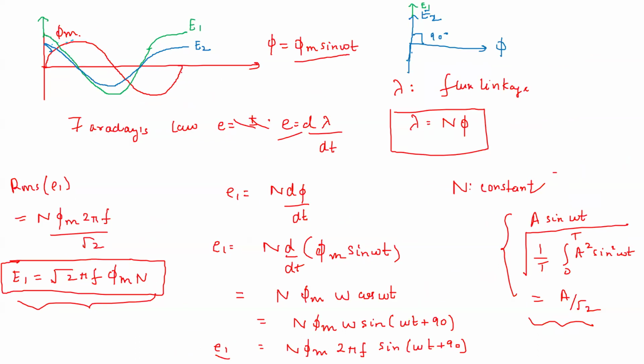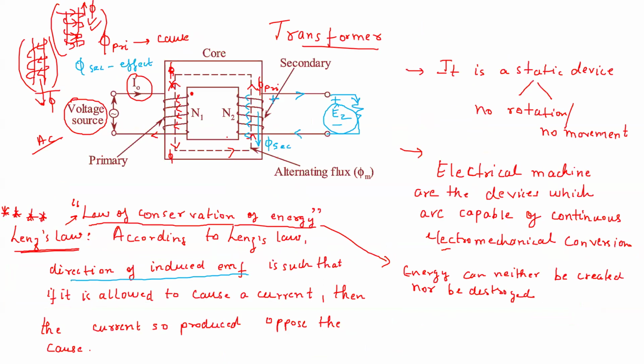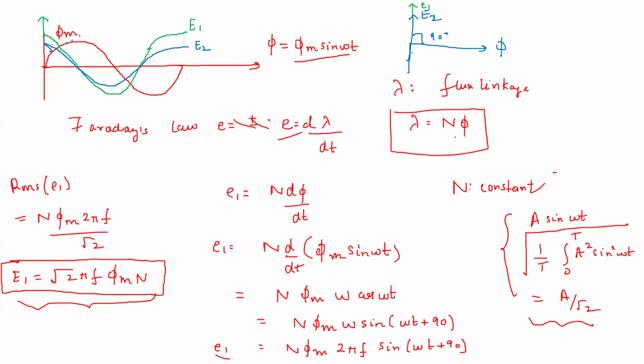Okay, because we wanted an AC value of flux, because for an EMF to be induced, the flux has to be either time varying or space varying. Because this is a transformer, which is a static device, it cannot be space varying because there is no rotation in the transformer. So what does it have to be? It has to be time varying flux. So what is a time varying flux? It is an AC flux.